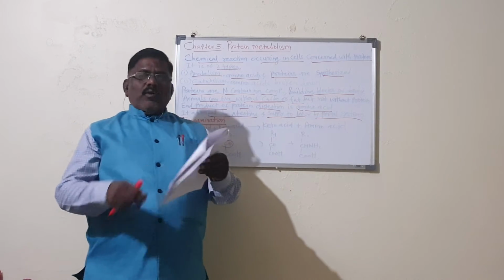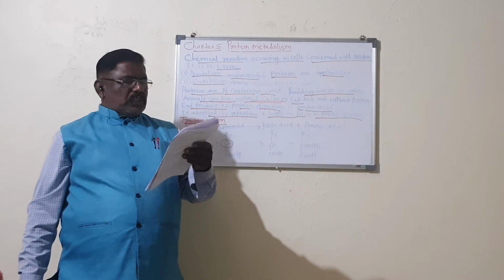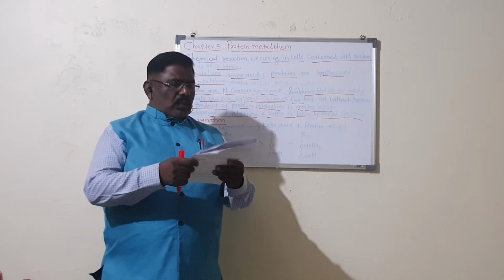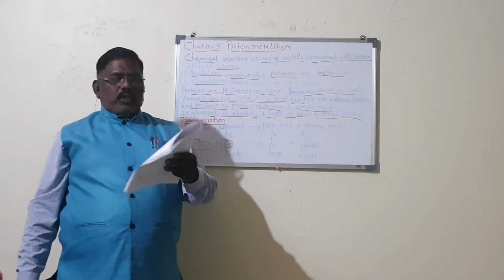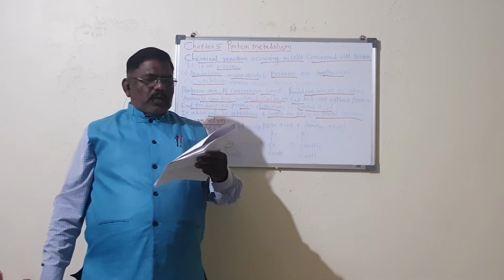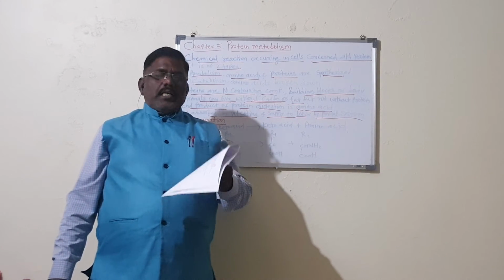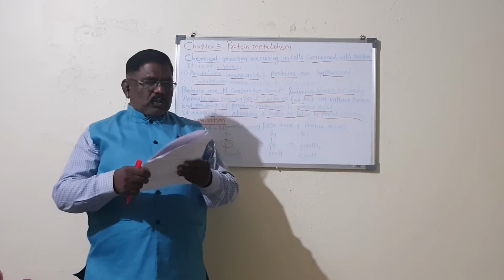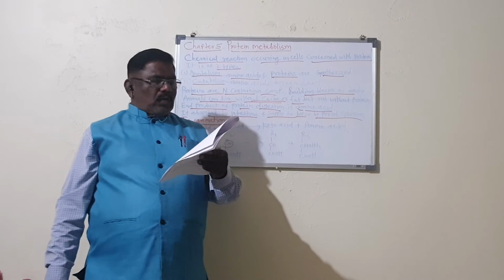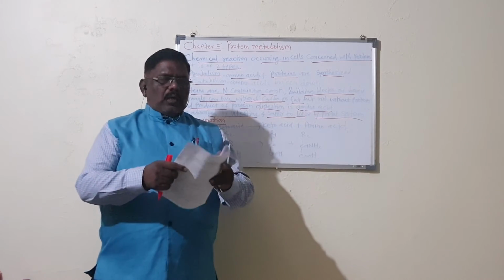Amino acids when combined with oxygen give keto acid and ammonia. Deamination is a catabolic reaction. It is the degradation reaction where amino acid is broken into simple compounds with release of energy. Deamination is of two types: oxidative deamination and non-oxidative deamination.